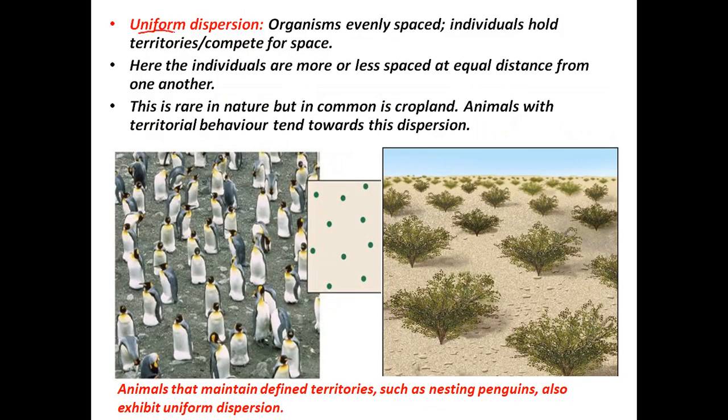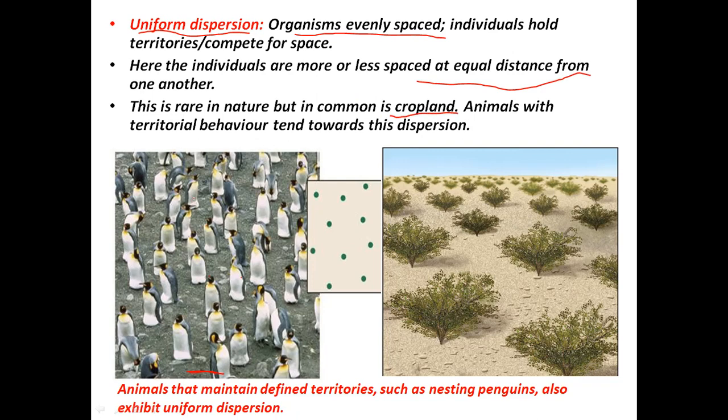First of all, uniform dispersion. Uniform dispersion is observed when organisms are evenly spaced. In this pattern, individuals are more or less placed at equal distances from one another. This uniform dispersion is rare in nature. However, it's common in croplands.